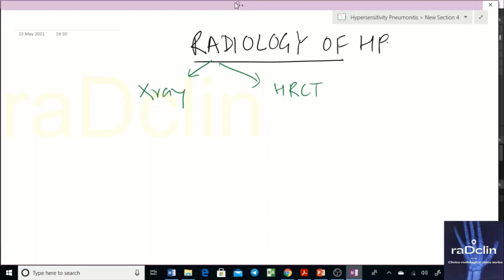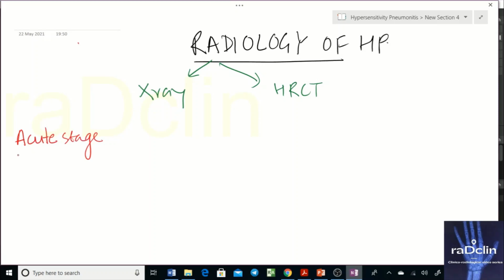Now, in the acute stage, we know what exactly the acute stage is. Since the patient had an exposure, the patient developed an immune response the second time, third time, whatever it is. Now, the patient will characteristically have, histopathologically, diffuse alveolar damage.